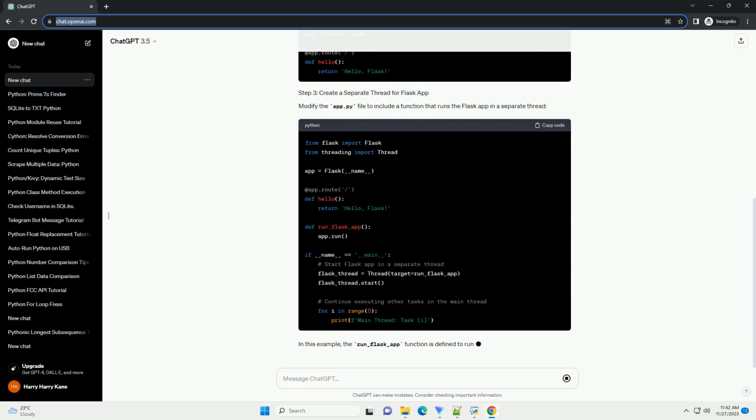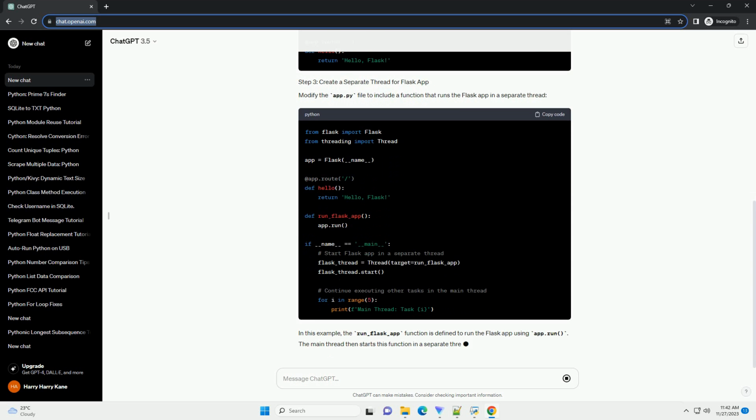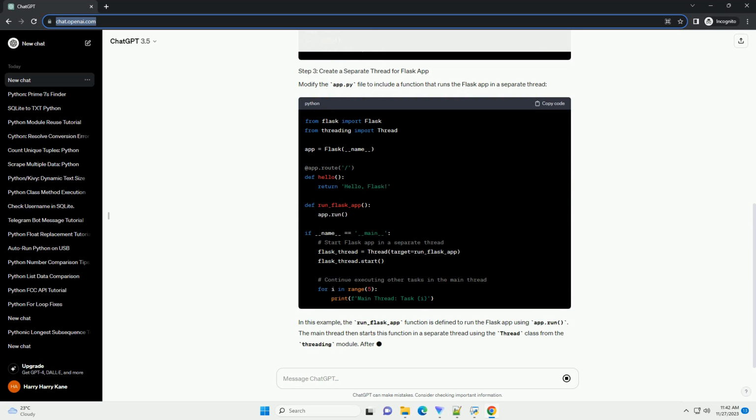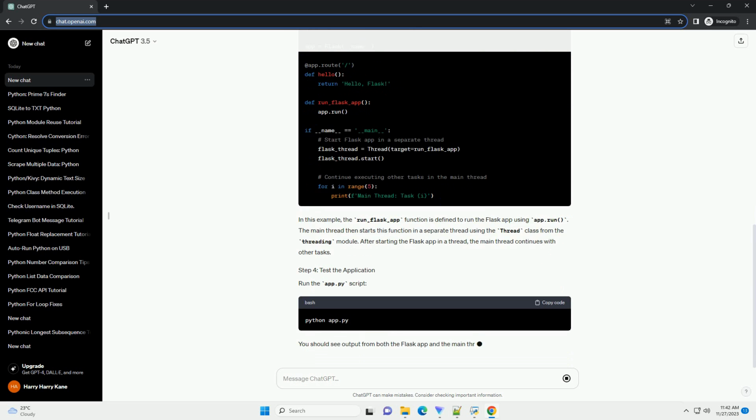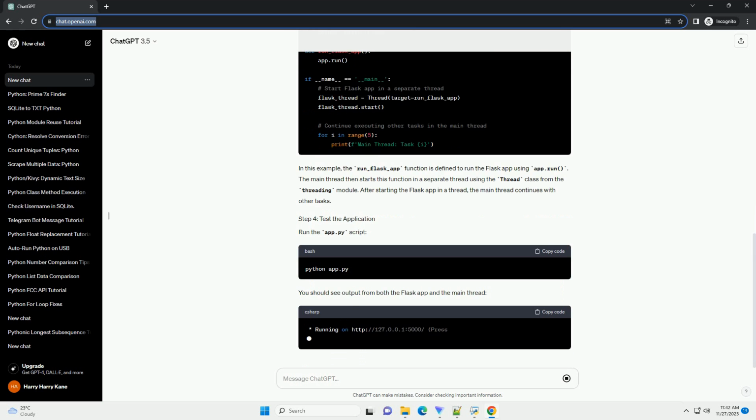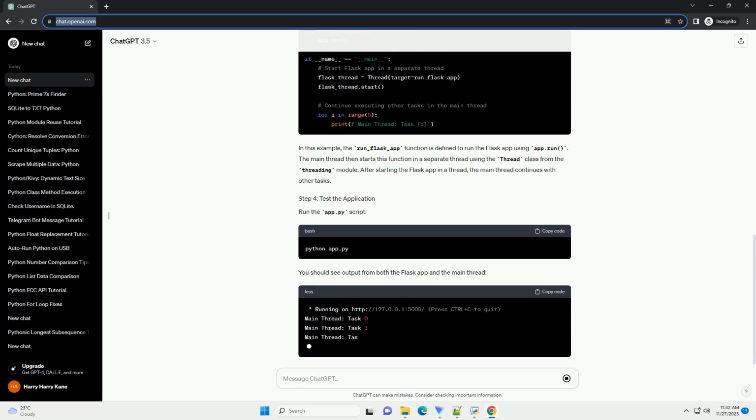If you haven't installed Flask yet, you can do so using pip. Create a file named app.py and define a simple Flask application. Modify the app.py file to include a function that runs the Flask app in a separate thread.